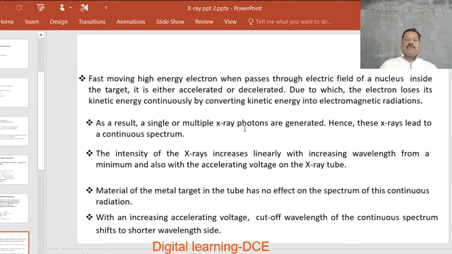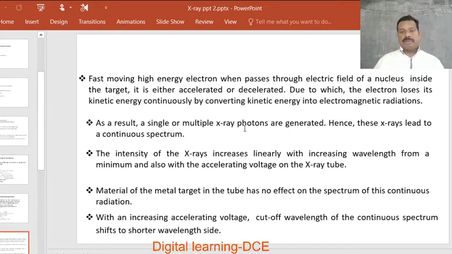Next, when fast-moving high energy electrons pass through the electric field of a nucleus inside the target, they are either accelerated or decelerated. Whether acceleration or deceleration is produced depends upon the direction of motion of these electrons with respect to the electric field of the atomic nuclei. If the direction of motion of the electron and the electric field of the atomic nuclei are in the same direction, then acceleration is produced. If they are opposite to each other, then deceleration is produced.